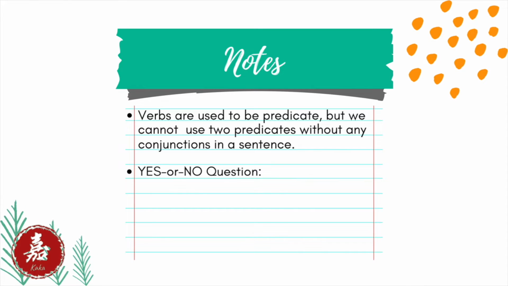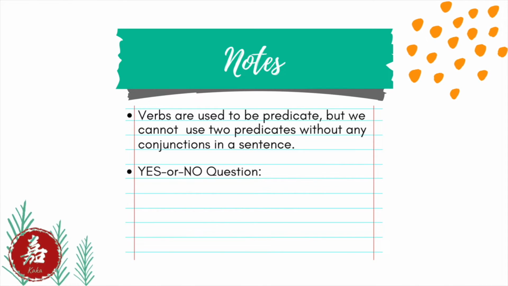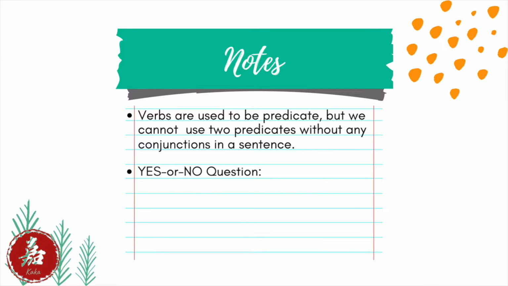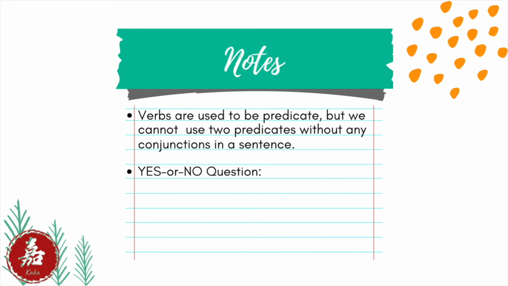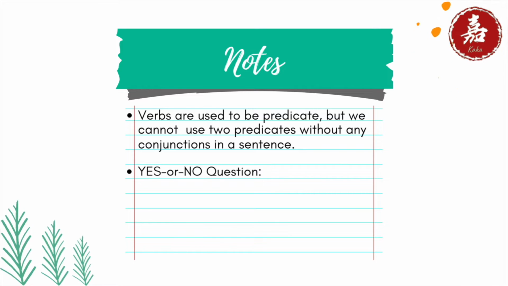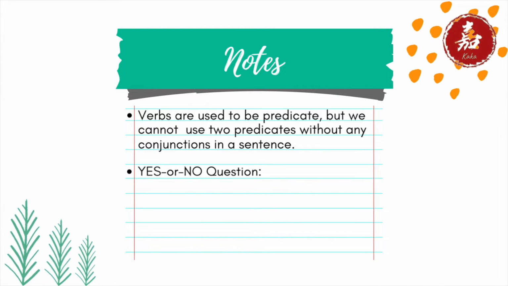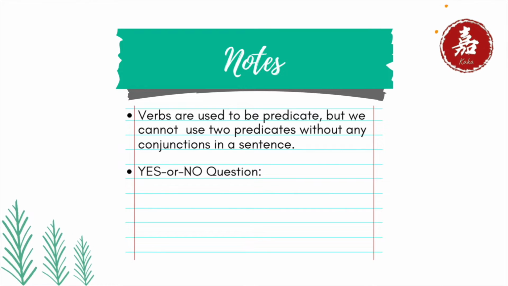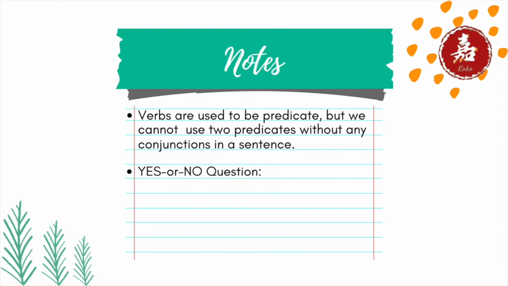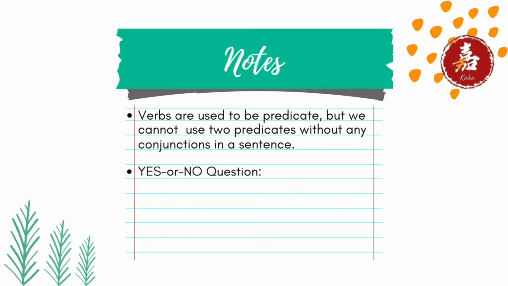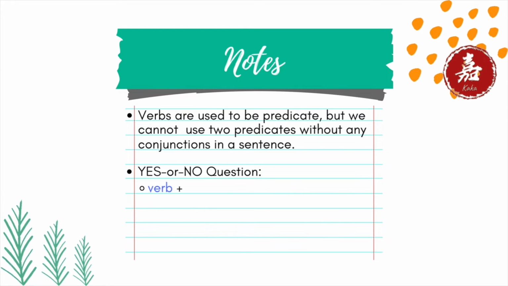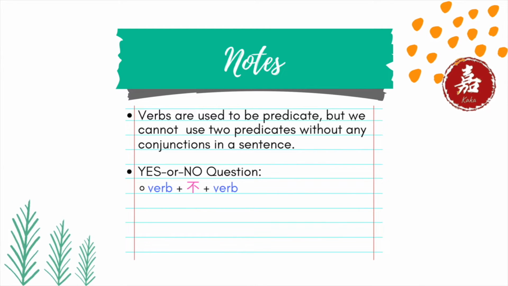In fact, asking yes or no questions needs to put the yes and the no form of verbs together, instead of using 有没有 before the verb in any situation. So actually there are two situations. First situation, we can use 不 to form the no, to negate. Then the structure is verb plus 不 plus verb.